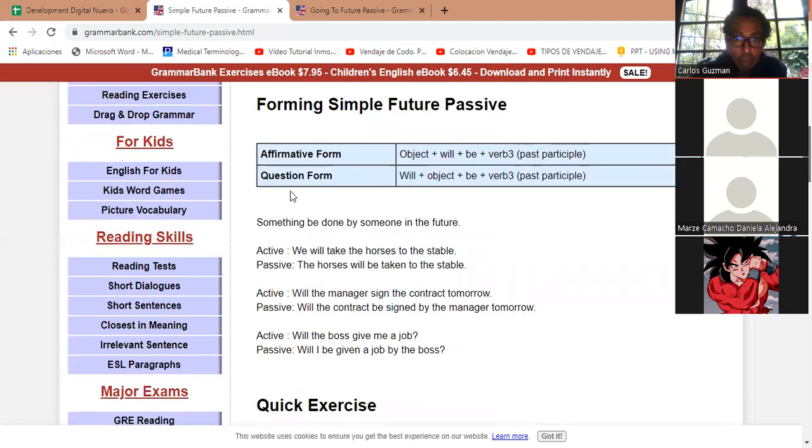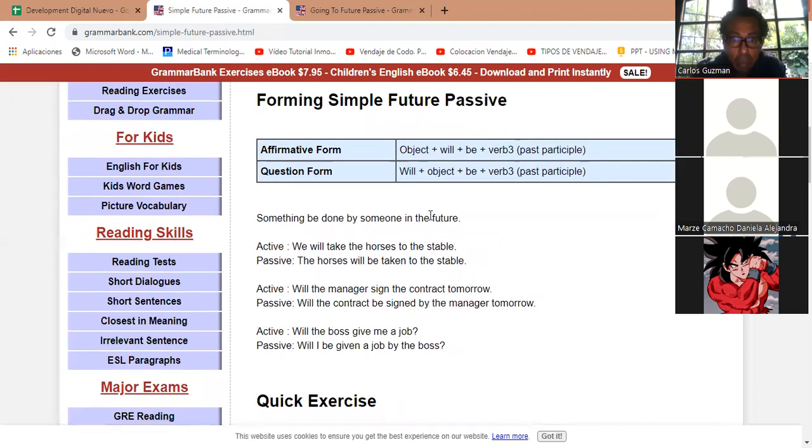So when do we use the simple future passive? When something is to be done by someone in the future. The examples. Listen to the active voice. We will take the horses to the stable. The horses will be taken to the stable. So we, the subject, are doing the action. And in the passive voice, the horses become the subject. They receive the action. They're going to be taken to the stable by us. The horses will be taken to the stable by us. That's the passive voice.